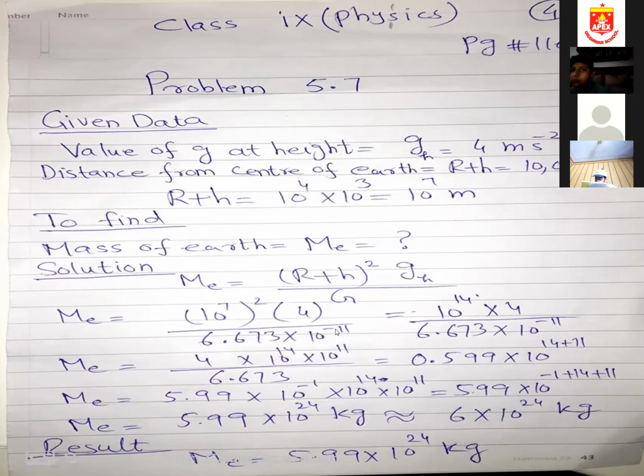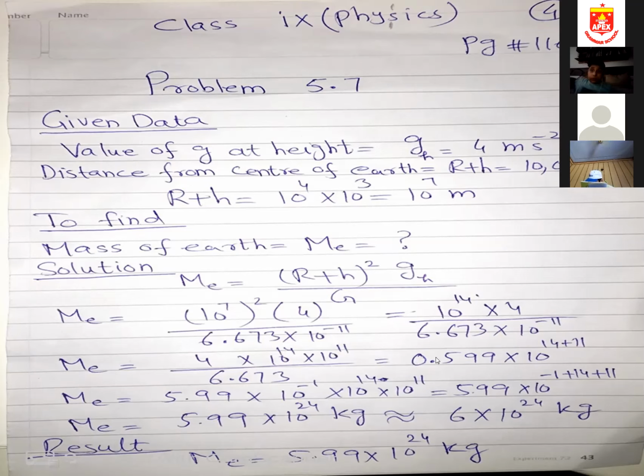So if this minus 11 goes to the top, it will be plus 11. So 4 multiplied by 10 power 14 multiplied by 10 power 11. If we divide 4 with 6.673, we will get 0.599, multiplied by 14 plus 11. 10 power, bases the same, power will be added.